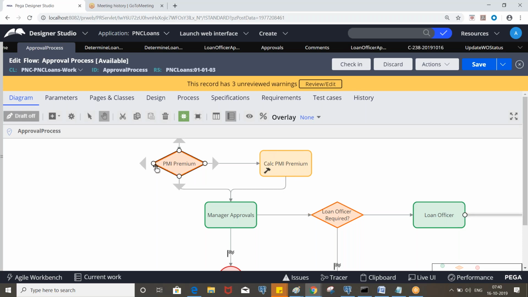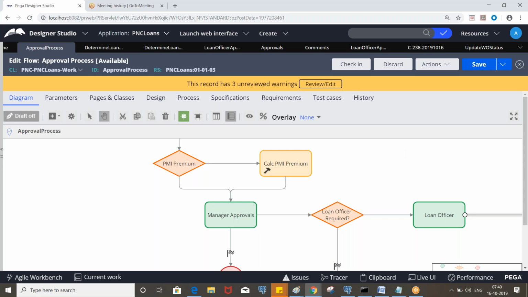See here, we are considering the down payment and asking price, which are not applicable for auto loan. Okay, and here for auto loan we are not sending it to the loan officer at all, so this is not required for auto loan. Okay, so we'll modify accordingly for auto loan.